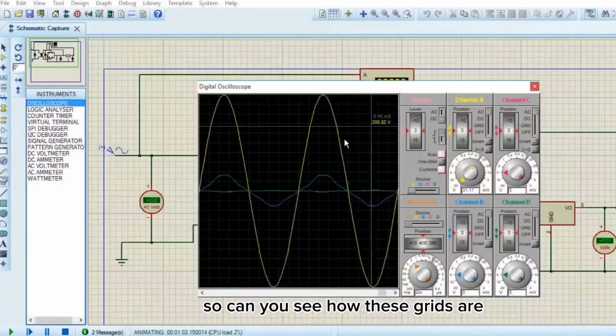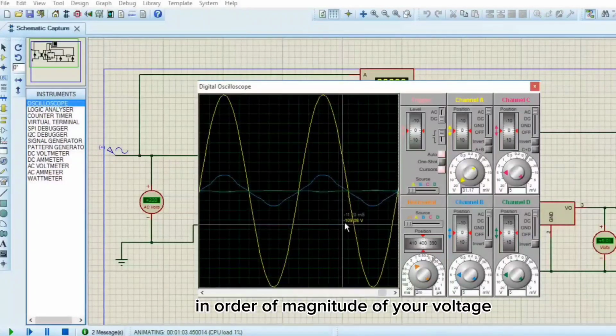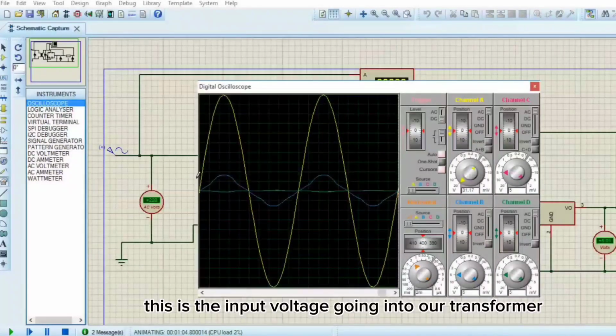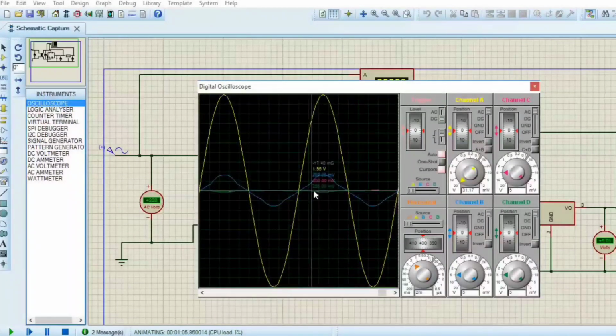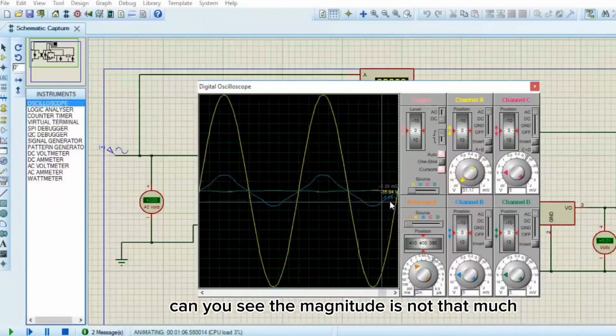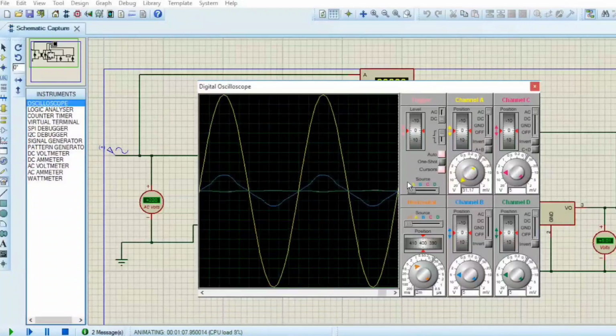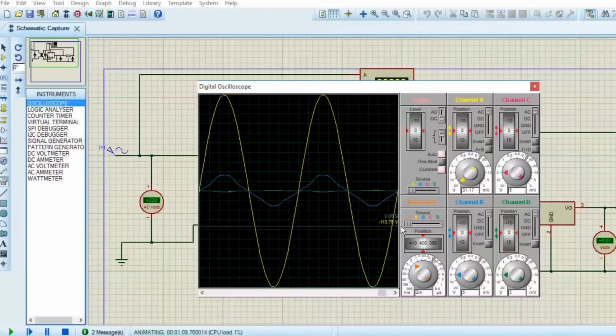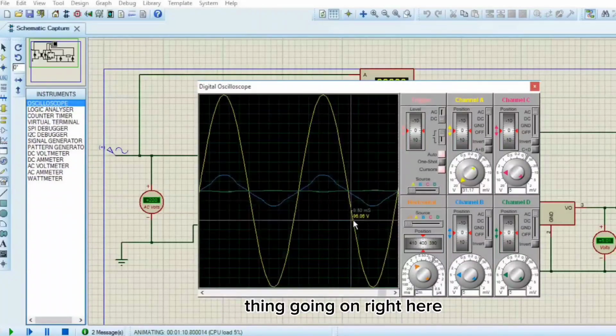So can you see how these grids are in order of magnitude of your voltage? Notice that this is the input voltage going into our transformer. Then this blue is the stepped down voltage. Can you see the magnitude is not that much? Still maintaining the same sinusoidal shape right here.